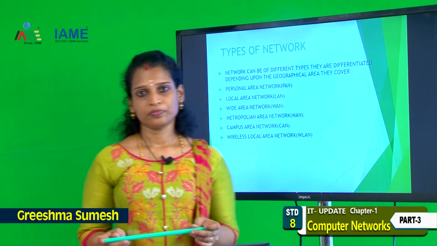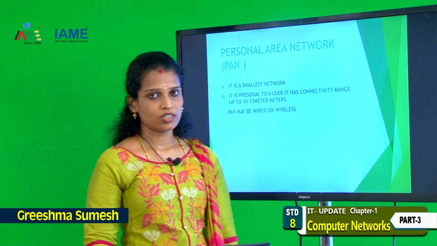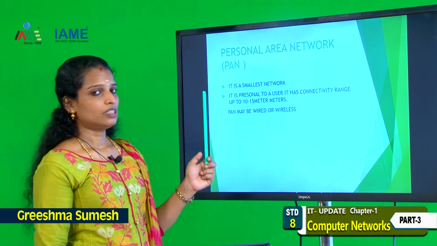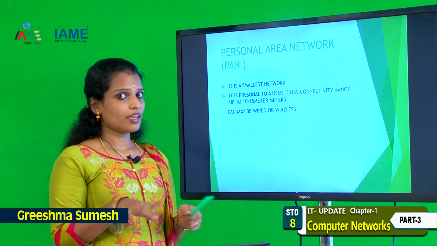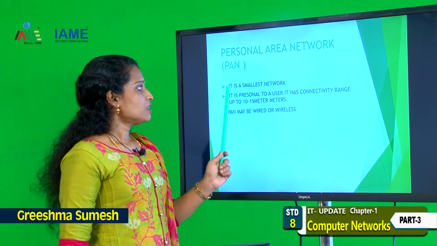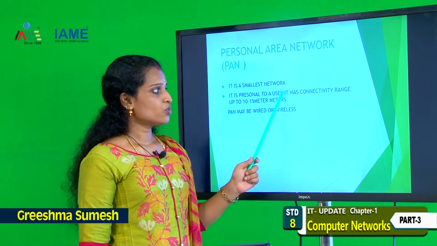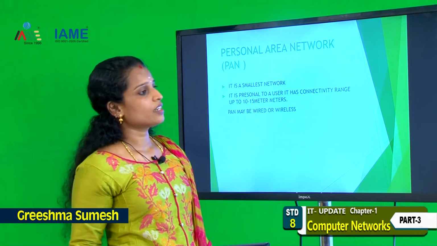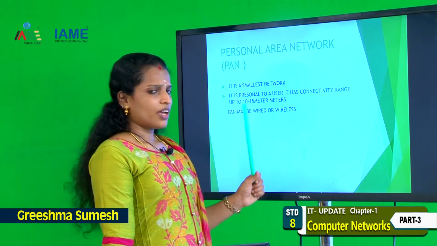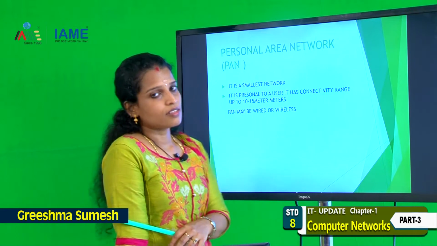Okay. Next, PAN, personal area network. The term personal means personal area. A personal area network is a PAN. It is the smallest network. It is personal to the user. It has a connectivity range of 10 to 15 meters. PAN may be wired or wireless.